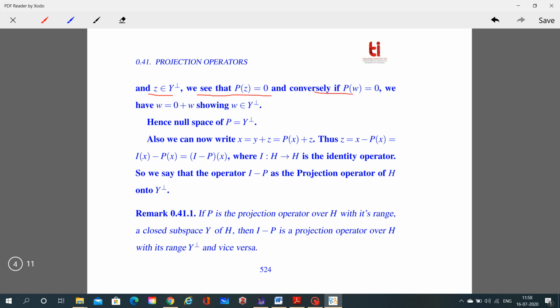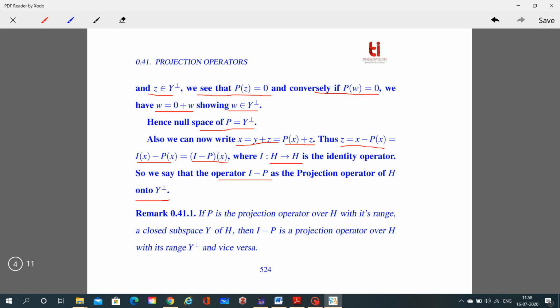And conversely, if Pw = 0, we have w = 0 + w, so we are showing that w belongs to Y perpendicular. Hence, the null space of P is equal to Y perpendicular. Also, we can now write x = y + z = Px + z. So z = x - Px, which can be rewritten as Ix - Px = (I - P)x, where I is the identity operator from H to H. So we can say that the operator I - P is the projection operator of H onto Y perpendicular.